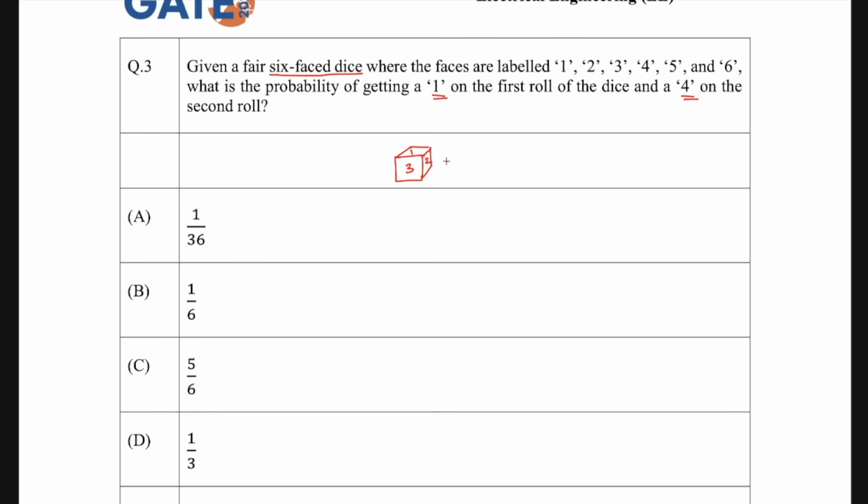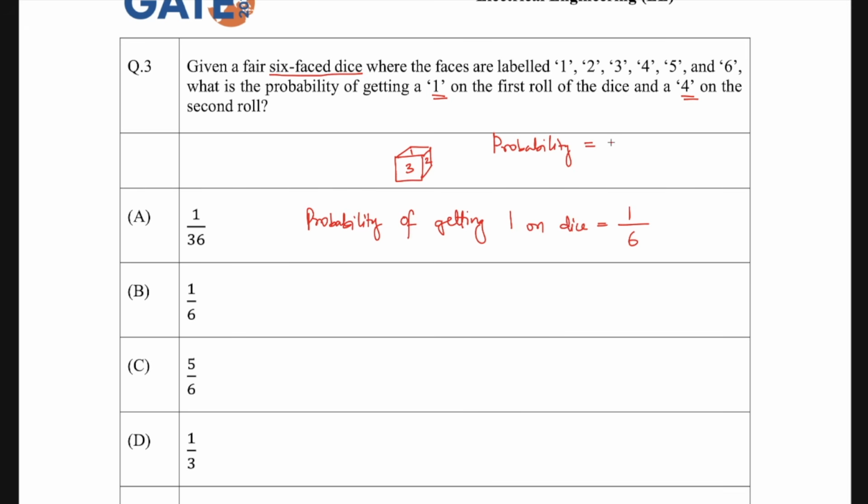Now, if you are throwing this dice, the probability of getting 1 on the dice is how much? So how many ones are there in the dice? There is just one. So 1 divided by how many total numbers can be there? There are 6 numbers. So it will be 1 by 6. See, the formula for probability is very simple.